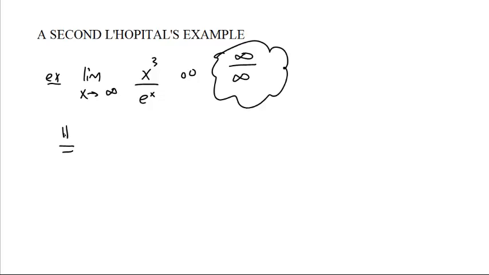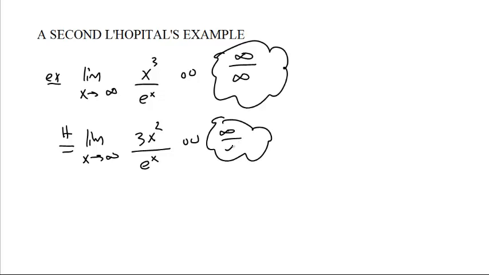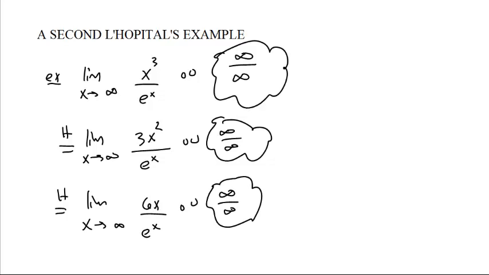We may use L'Hopital's rule, and we say, what is the derivative of x cubed? Why, it's 3x squared. What is the derivative of e to the x? It's just e to the x. You say, well, that's also going to infinity over infinity. So you can use L'Hopital's rule again. This is the same as the limit as x goes to infinity of 6x over e to the x, which is also going to infinity over infinity.